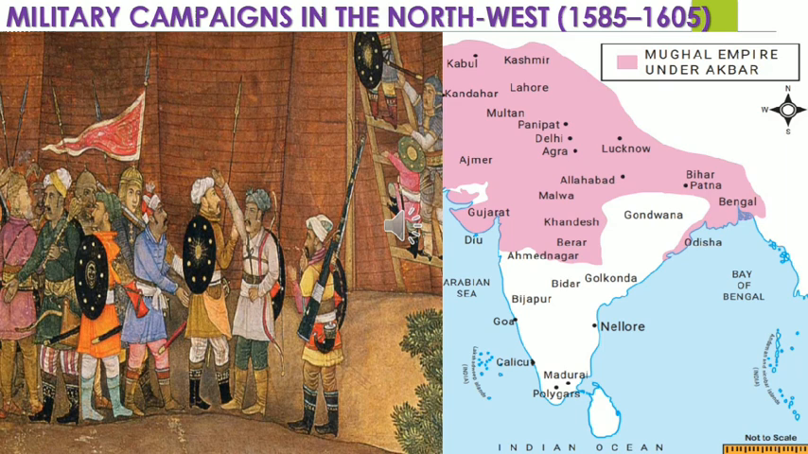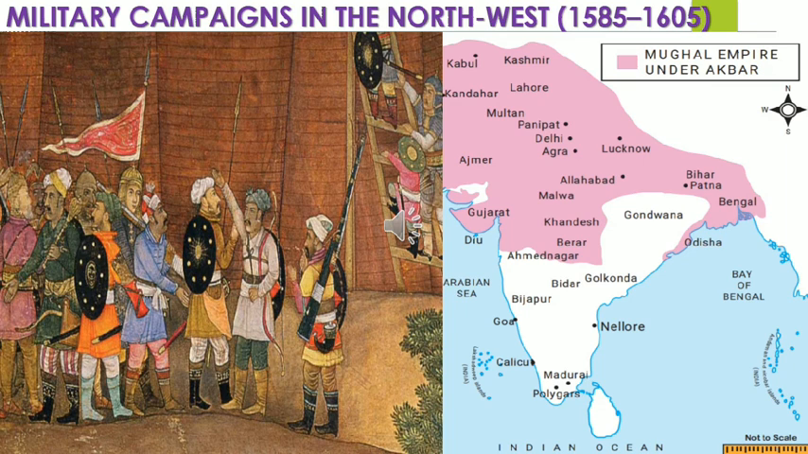His battles in the Deccan region led to the annexation of Berar, Khandesh and parts of Ahmednagar. Under Akbar, the Mughal Empire extended from Kashmir in the north to Godavari in the south, and from Gandhar in Afghanistan to Bengal in the east. He captured Gandhar, Kashmir and Kabul. Then in the battles in the Deccan, he annexed Berar, Khandesh and parts of Ahmednagar.